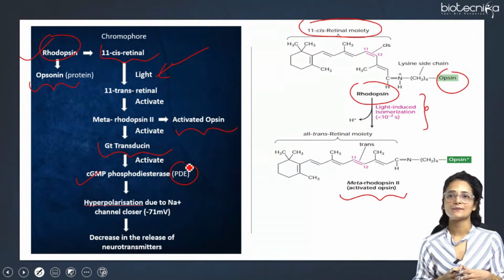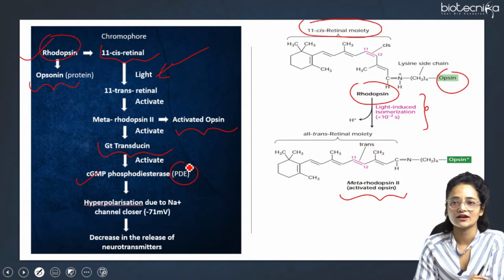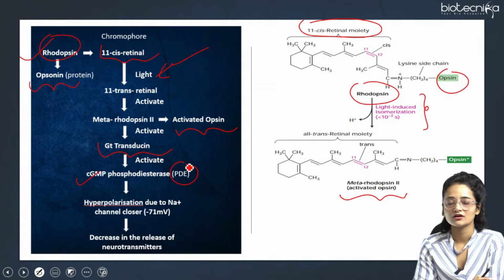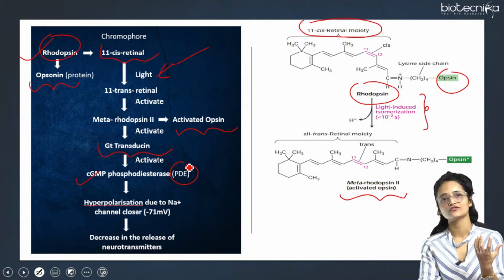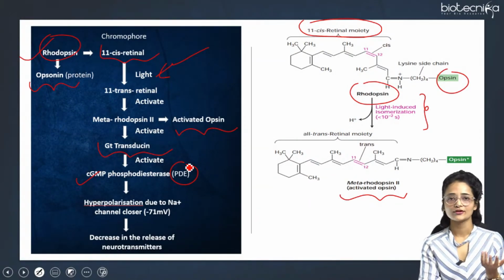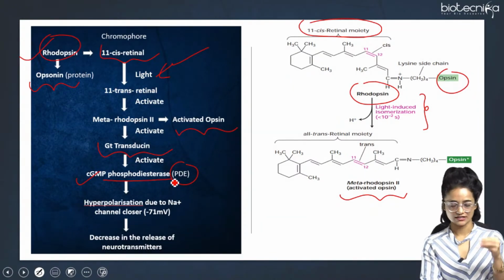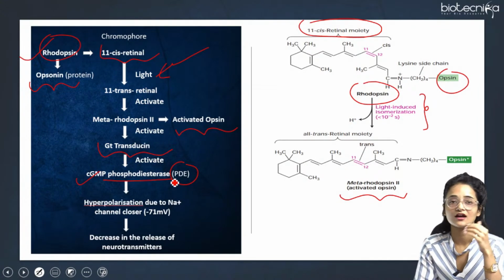As a result, hyperpolarization due to sodium ion channel closure takes place. Before, when the concentration of cGMP inside the cytosol was very high, the sodium channels were open. But when this phosphodiesterase PDE enzyme gets activated, it converts the cGMP into 5' GMP.